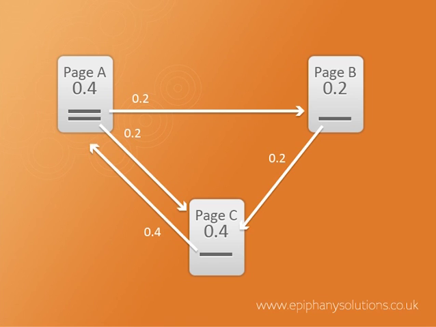However, with this recent update to the algorithm, to this reasonable surfer model, Google are now saying that links are assigned different values, different amounts of power, depending on how likely it is that a reasonable surfer or visitor to the site would be likely to click on that link. So to put it in Google's own words, the reasonable surfer model indicates that when a surfer accesses a document with a set of links, the surfer will follow some of the links with higher probability than others. This reasonable surfer model reflects the fact that not all of the links associated with a document are equally likely to be followed.